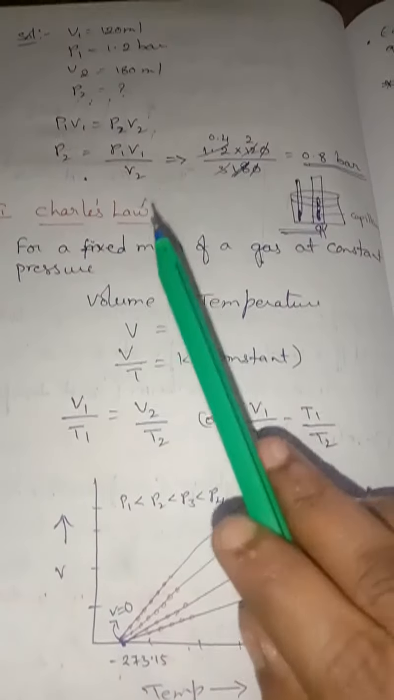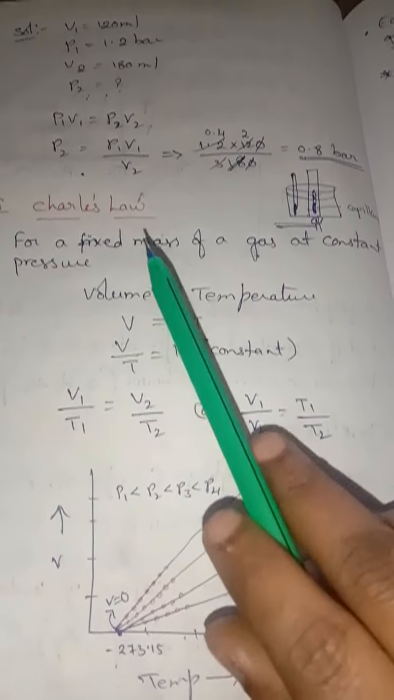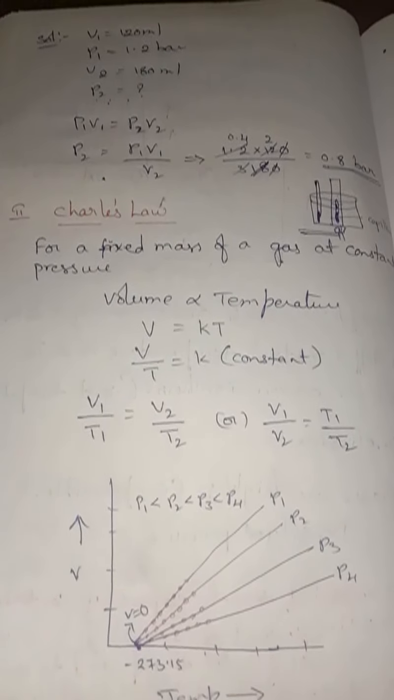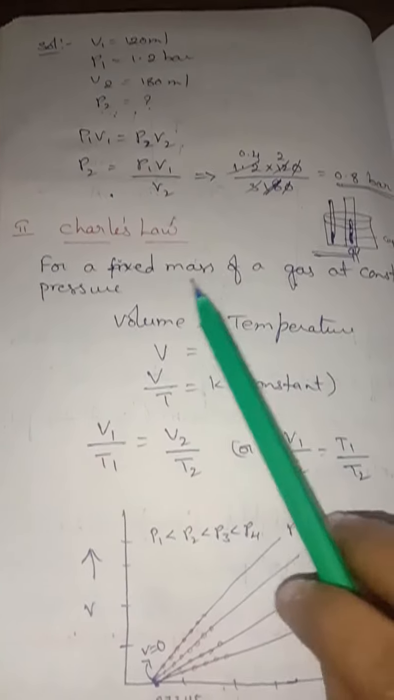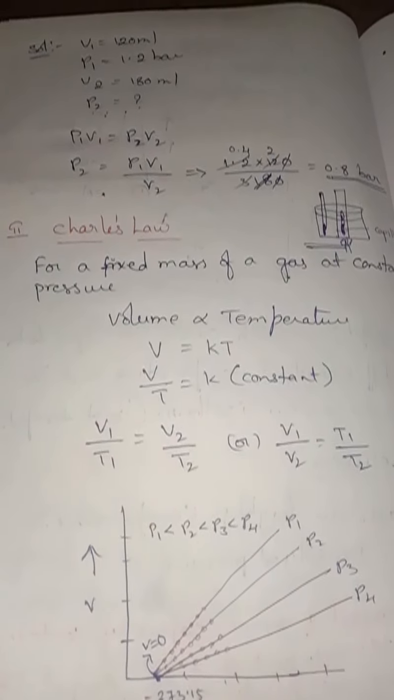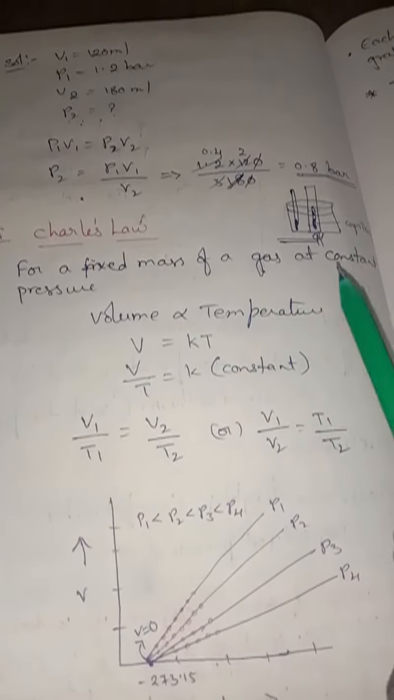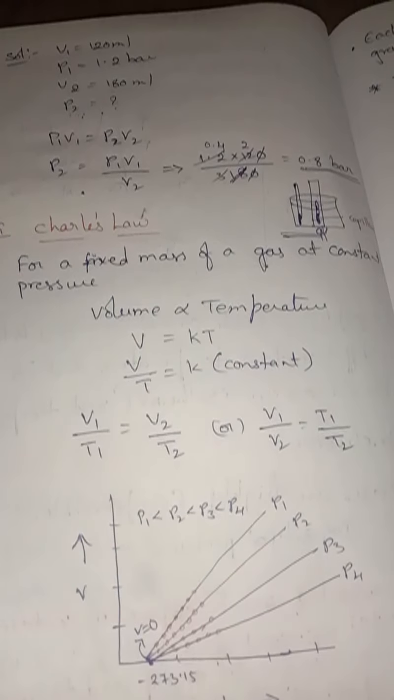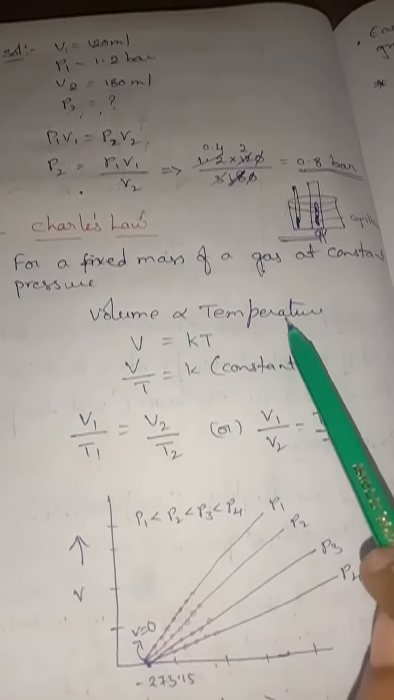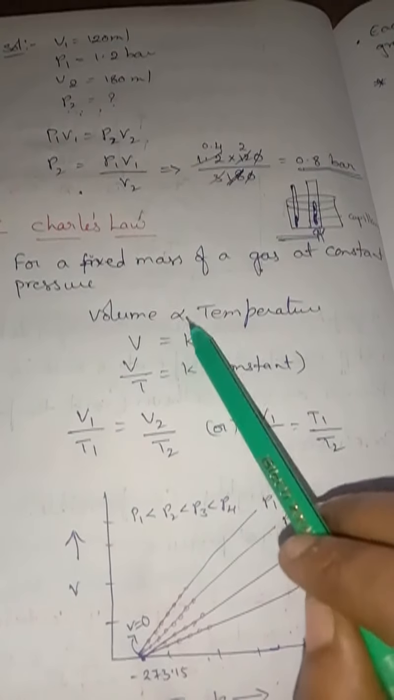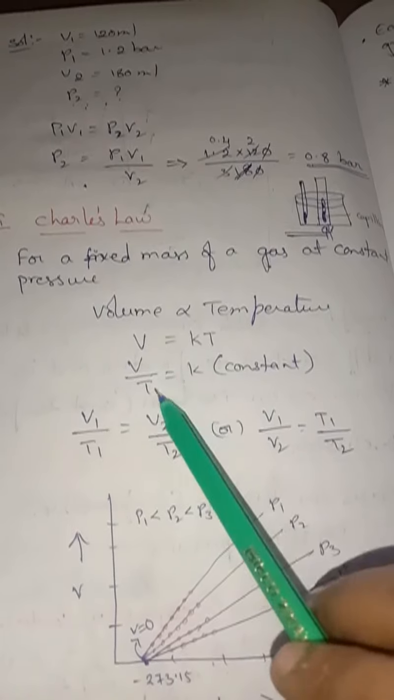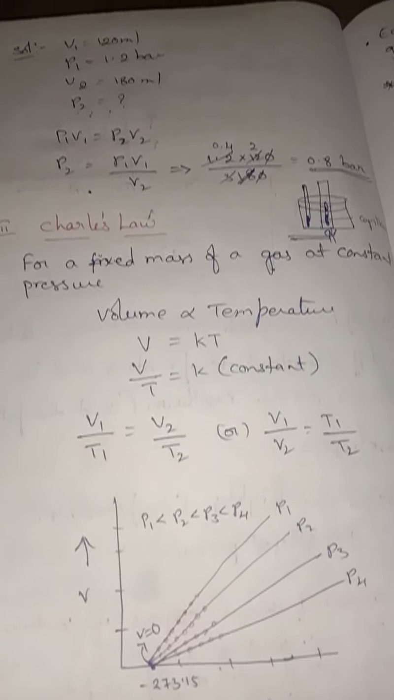So here, at constant pressure, the volume of a given mass of a gas is directly proportional to its temperature. That means V is directly proportional to temperature. Remove the proportionality sign, then we will get V equal to KT, or V by T equal to K, where K is the constant.